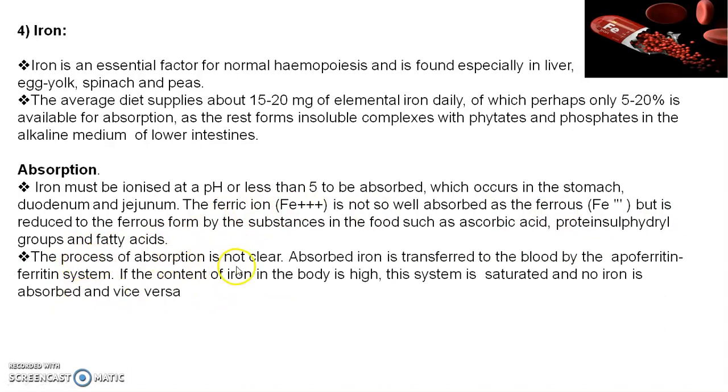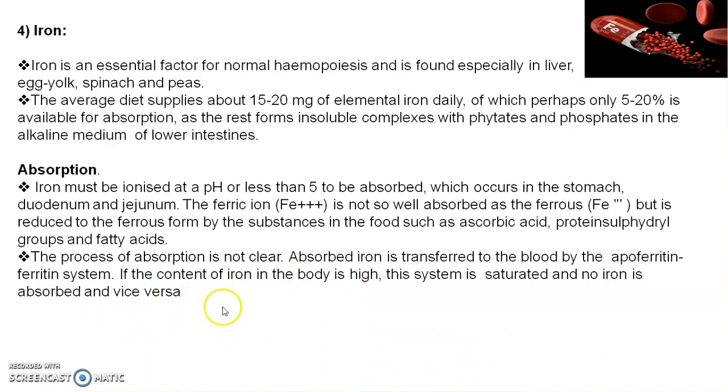Then the process of absorption is not clear. Absorbed iron is transferred to the blood by the apoferritin system. If the content of iron in the body is high, the system is saturated and no iron is absorbed, and vice versa.